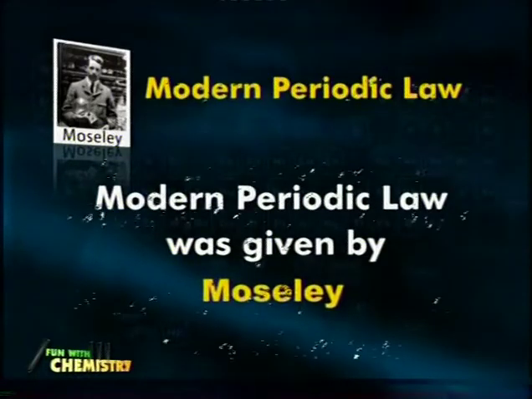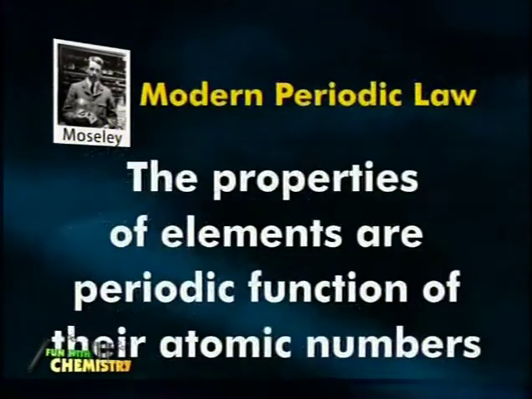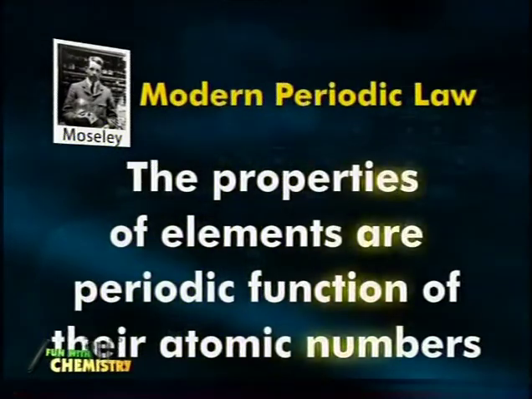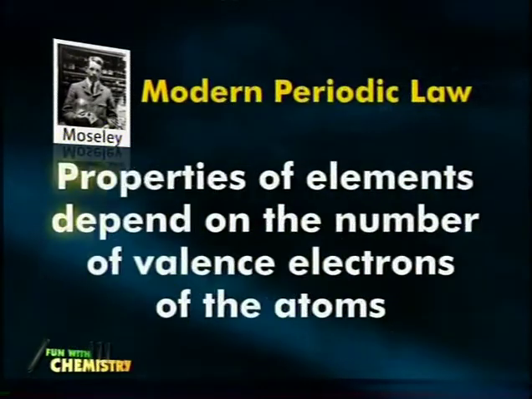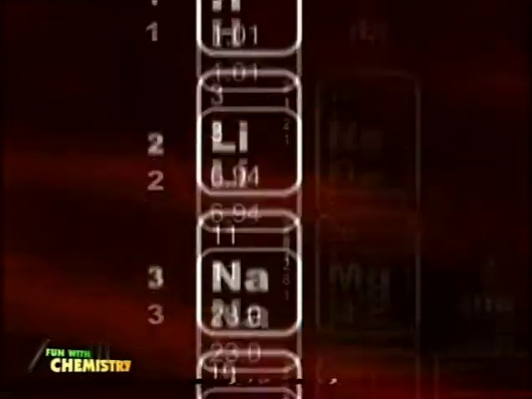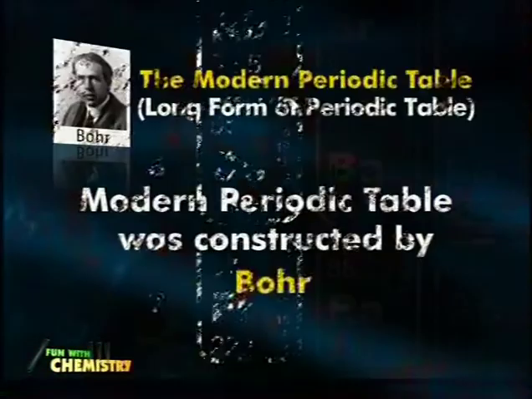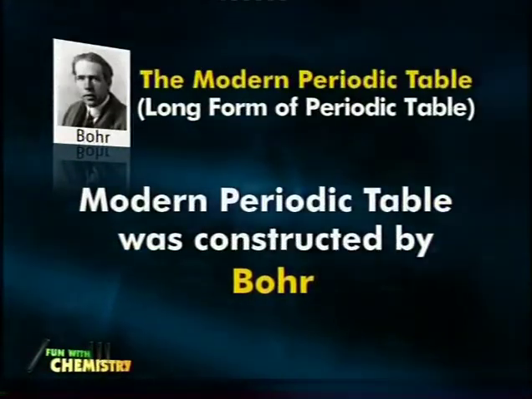According to Moseley, the basis of classification of elements is atomic number, and properties of elements are a periodic function of the atomic number, or in turn outer electronic configuration. On this basis, Bohr constructed the modern periodic table.